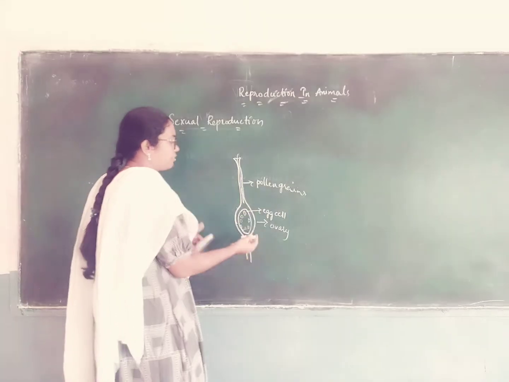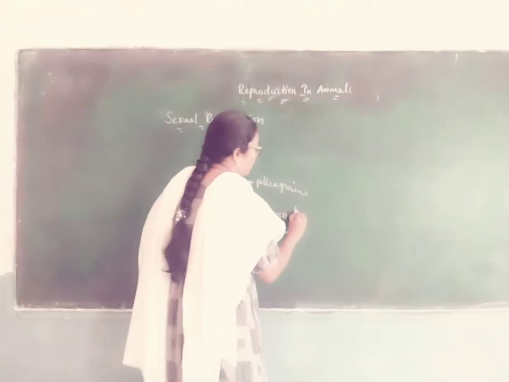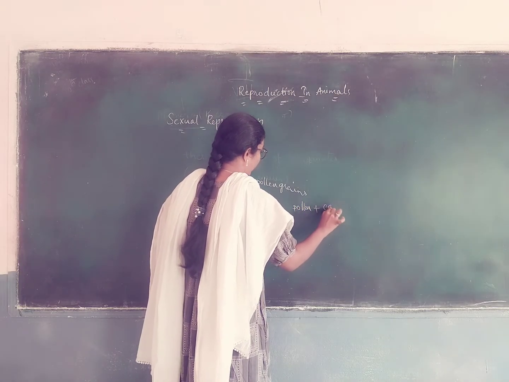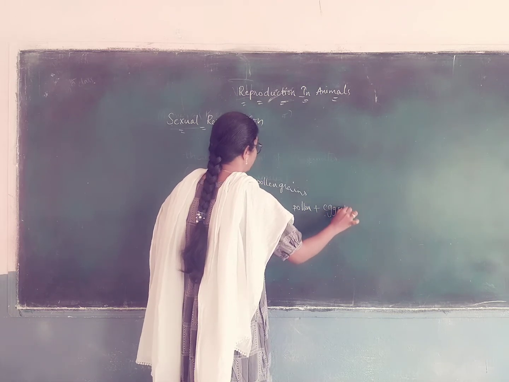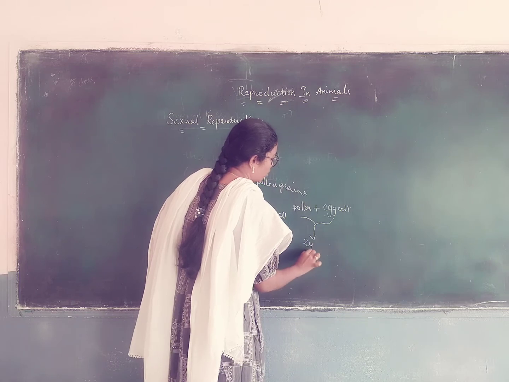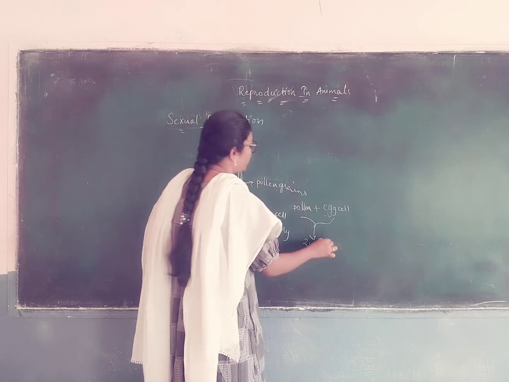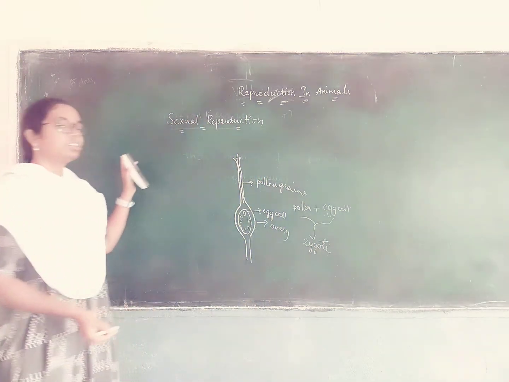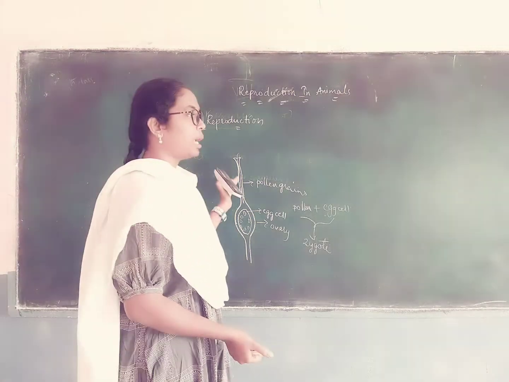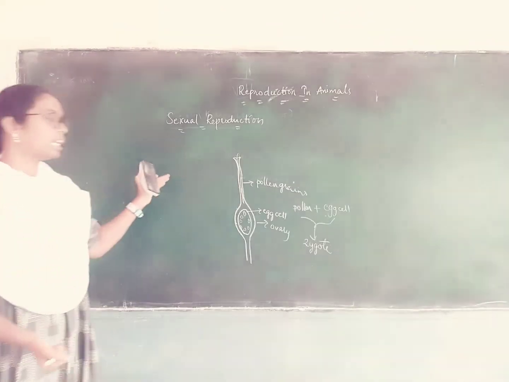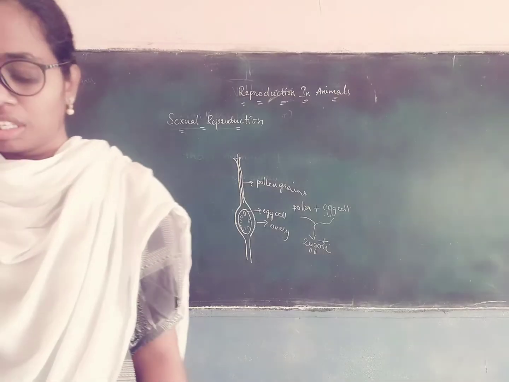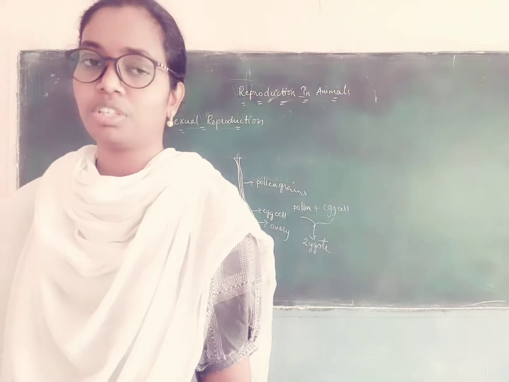Okay, so after the fusion of pollen and egg cell, this simply forms a zygote. Okay, so that is simply termed as fertilization. The fusion of the male reproductive cell and female reproductive cell is known as sexual reproduction.